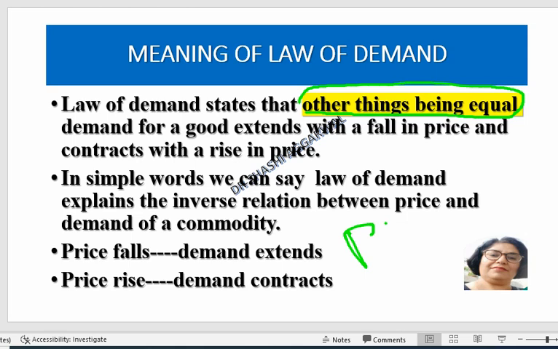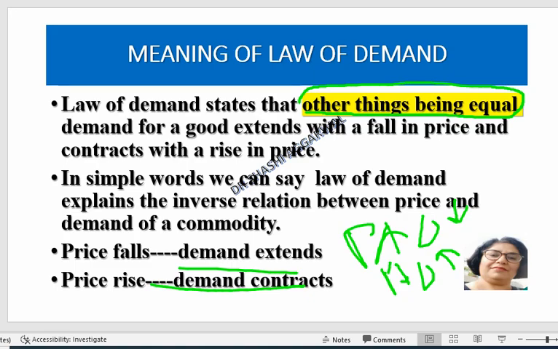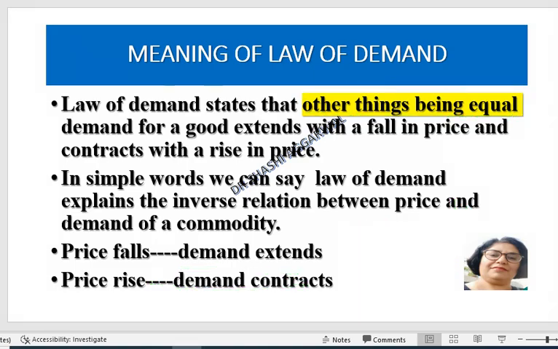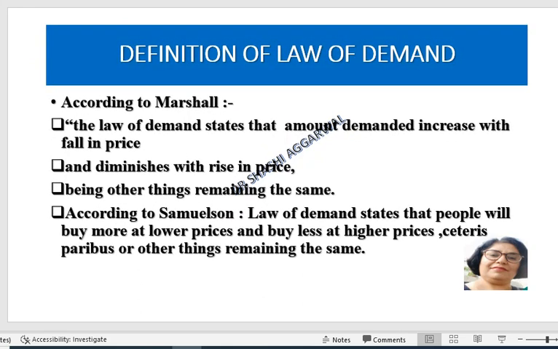If the price rises, then the demand falls. If the price falls, demand extends. So price and demand have an inverse relation. Price falls, demand extends. Price rises, demand contracts. Definition of the law of demand. According to Marshall, the law of demand states that the amount demanded increases with a fall in the price and diminishes with a rise in the price, other things remaining the same. According to Samuelson, the law of demand states that people will buy more at low prices and buy less at high prices, other things remaining the same.